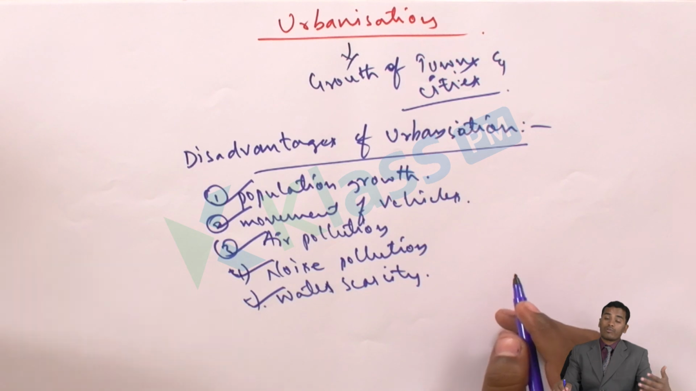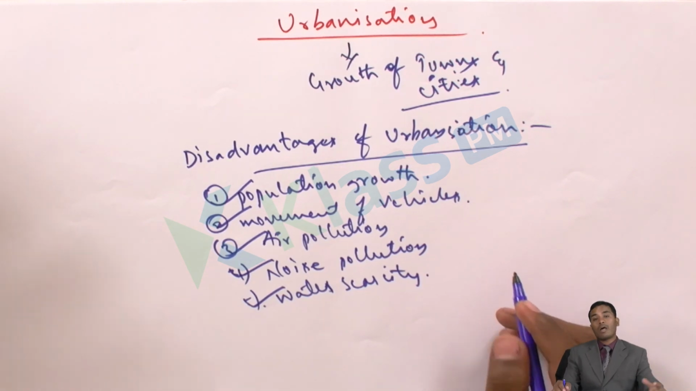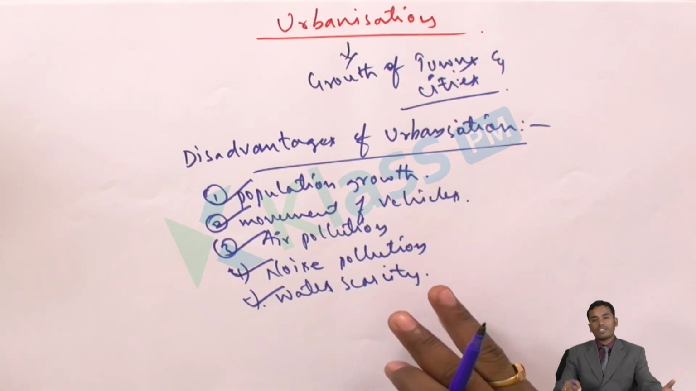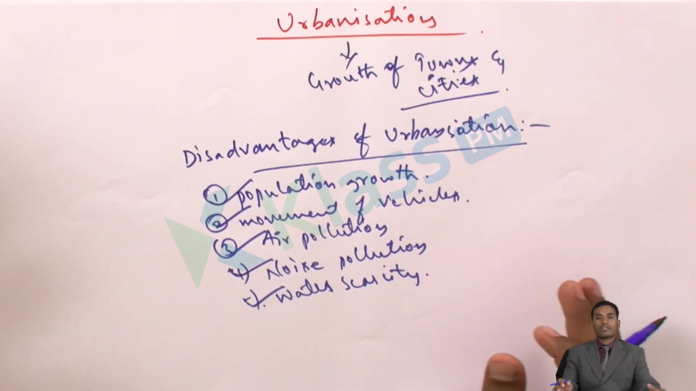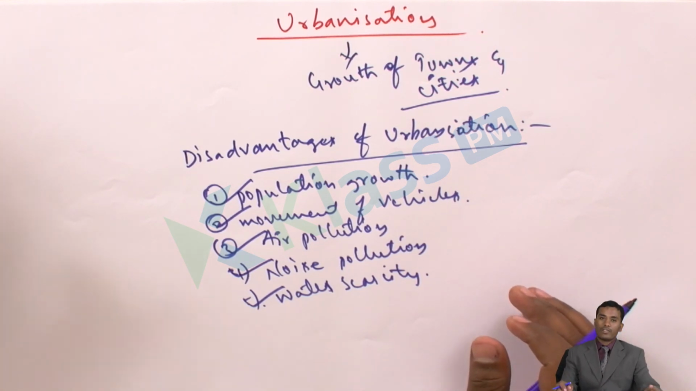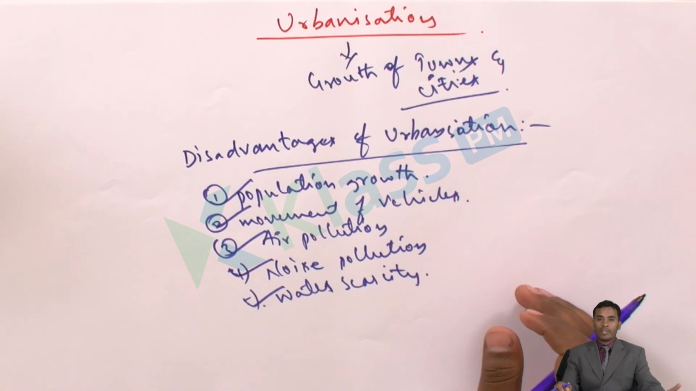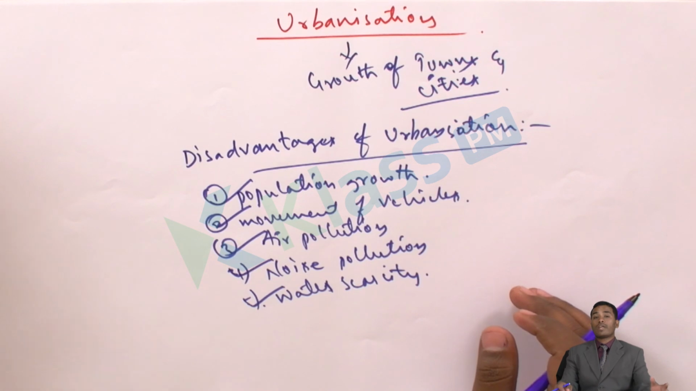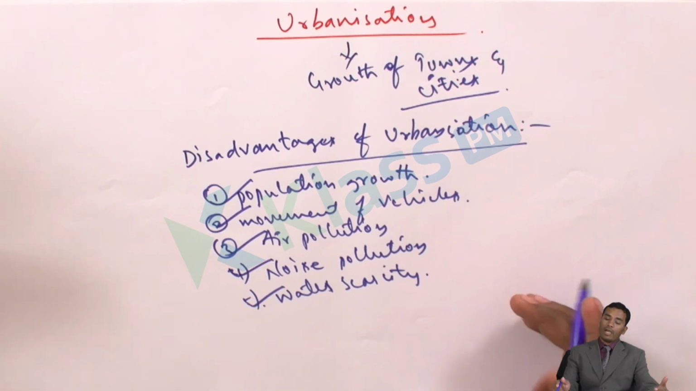Like this, many problems occur because of urbanization also. Advantages are there, and we have disadvantages also, as we have two sides of a coin. We have two sides of urbanization, advantages as well as disadvantages, pros and cons. When compared, we have more advantages.